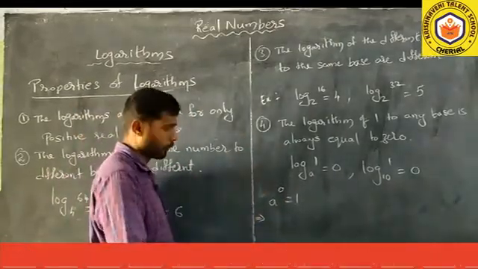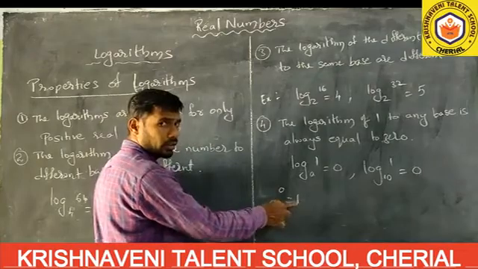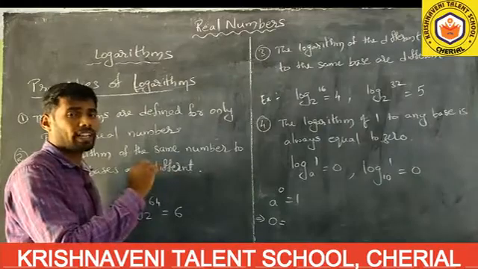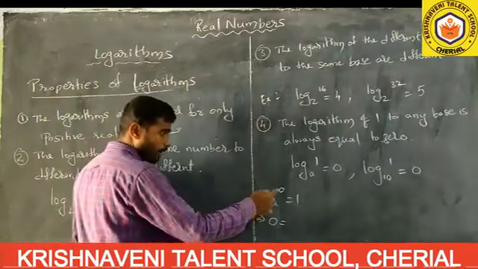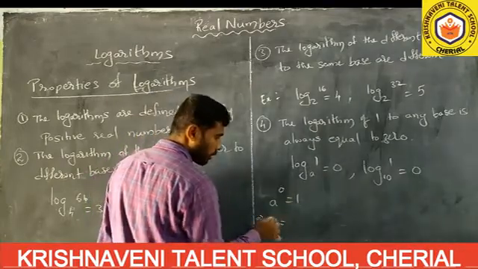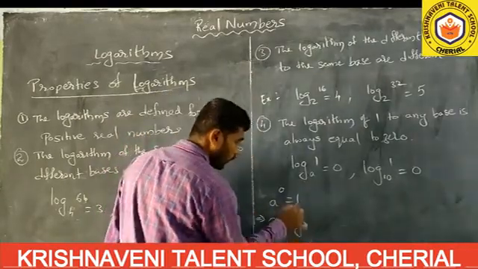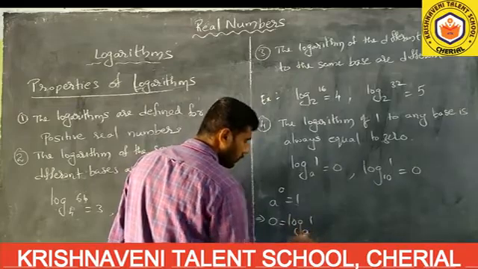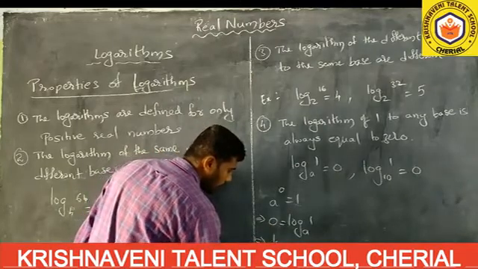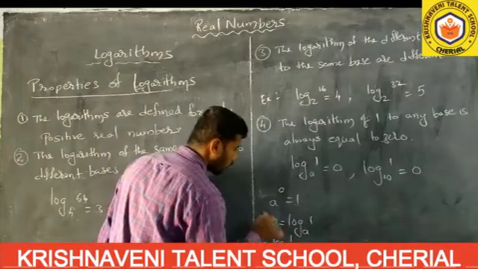Now we convert into logarithmic form. Already I said in introduction how we will convert from exponential form to logarithmic form. Here the power is 0, first you write that one. So a to the power of 0 equals to 1. Now converting into logarithmic form, 0 equals to log, what is the number? 1, to base a. So indirectly I am getting this value, log 1 to base a value is equals to 0. Therefore, log 1 to base a value equals to 0.